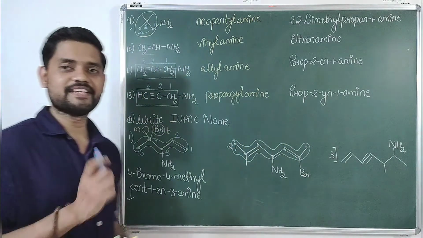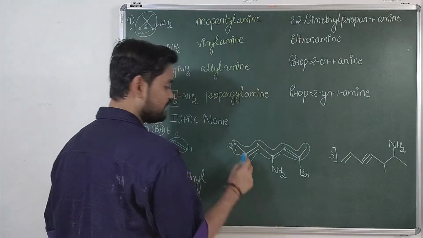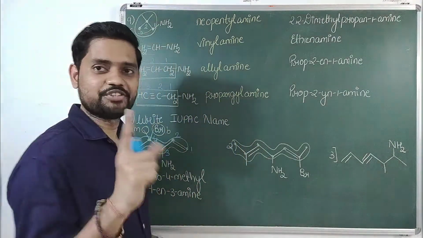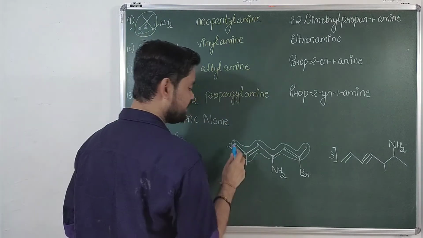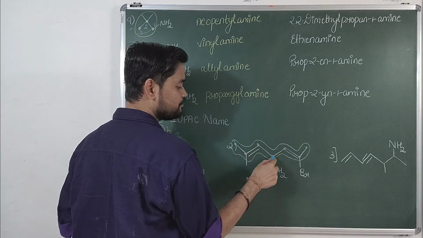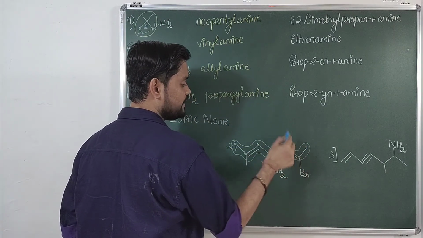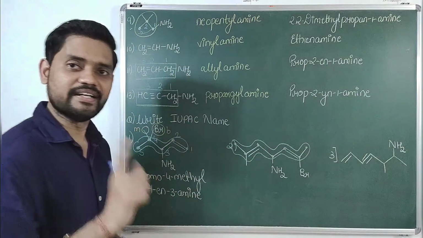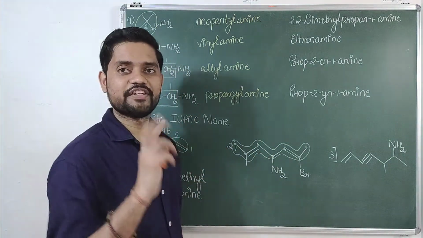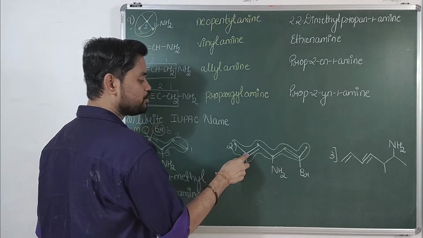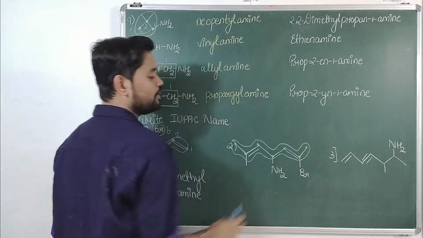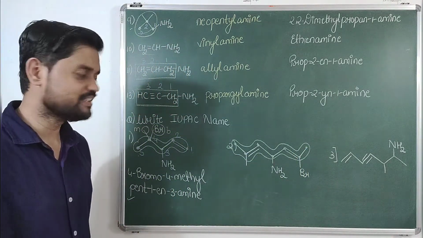Then numbering should be done in such a way that the double bond gets the least number. Not the double bond, NH2. We are discussing NH2, so NH2 should get the least number: 1, 2, 3, 4. From both sides it is getting 4. Then we should give reference to the double bond: 1, 2 and 1, 2. Both are getting the same position.